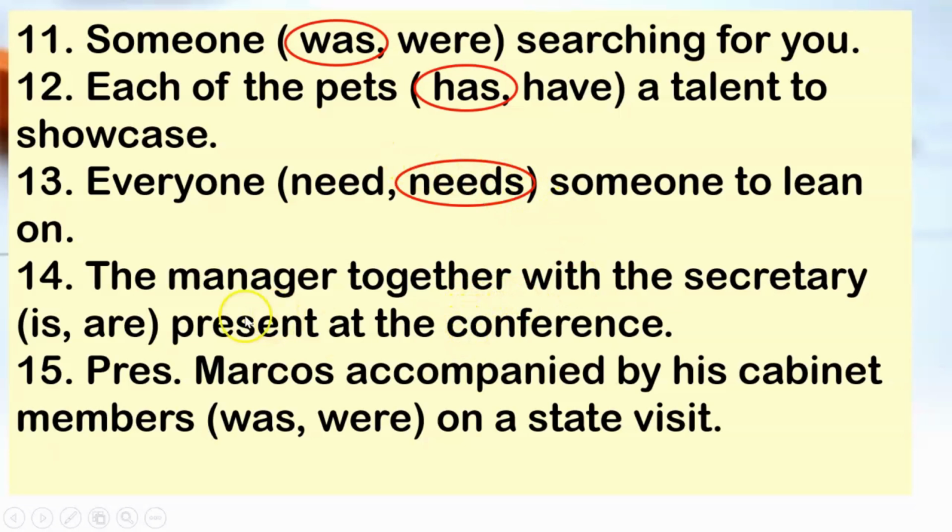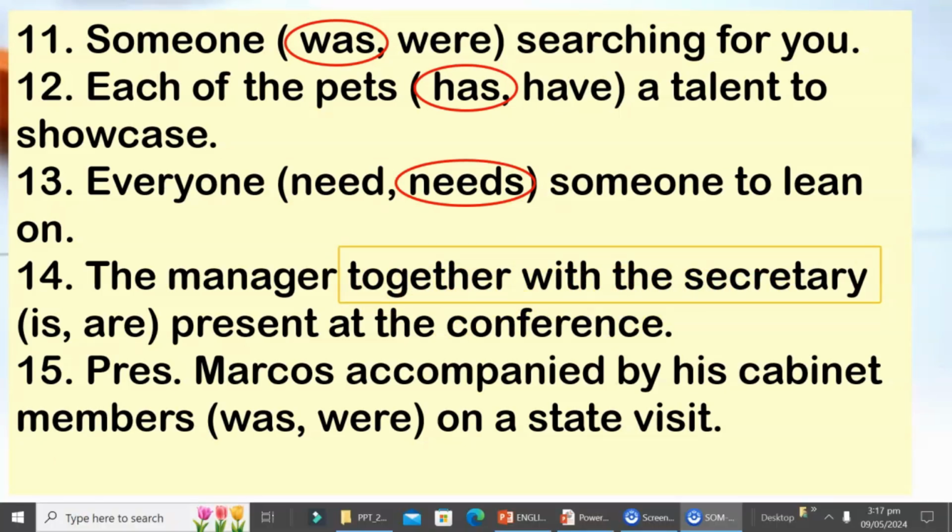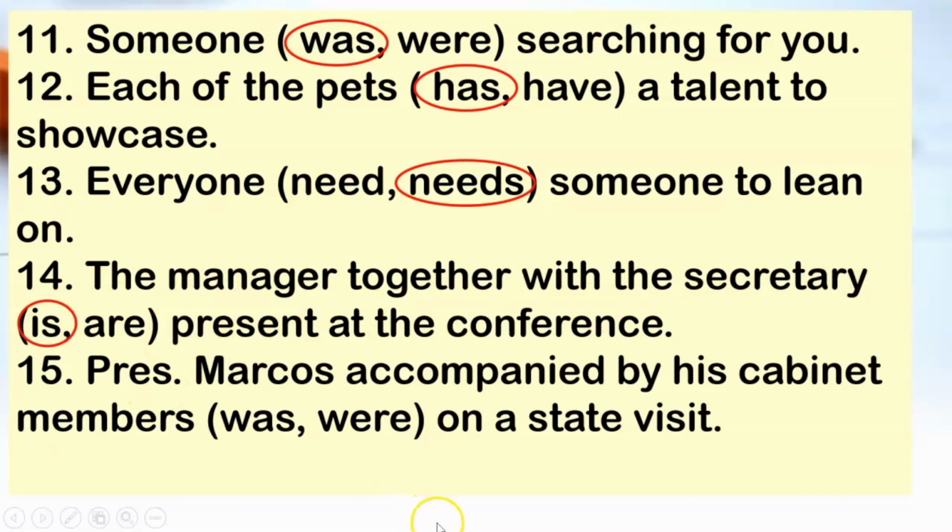Number 14, the manager together with the secretary. So this is rule number 2. Look at that, we have an intervening phrase. We should not be disturbed by together with the secretary. The manager is present at the conference.